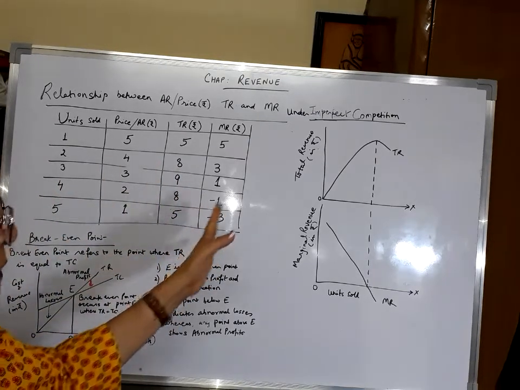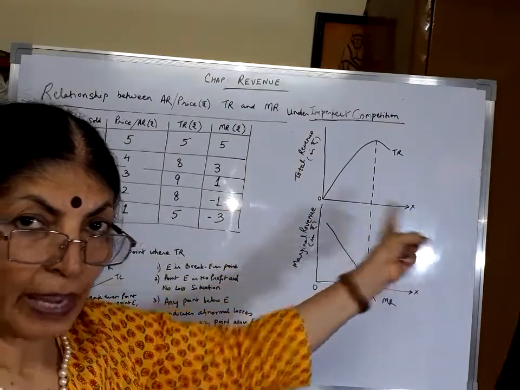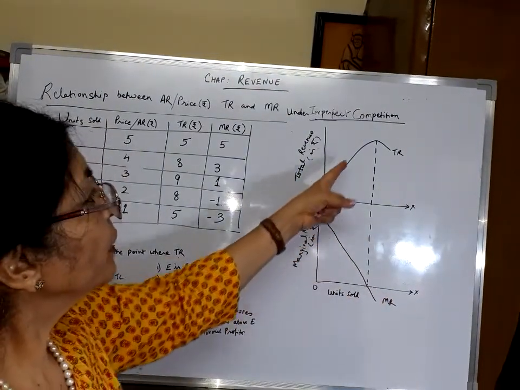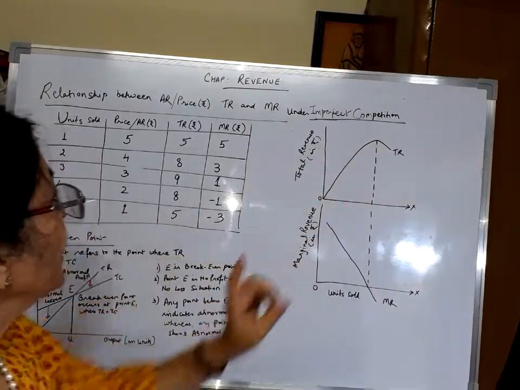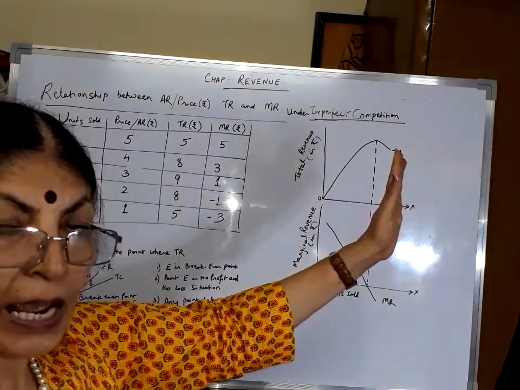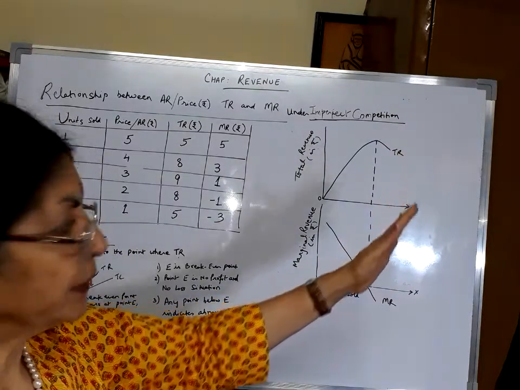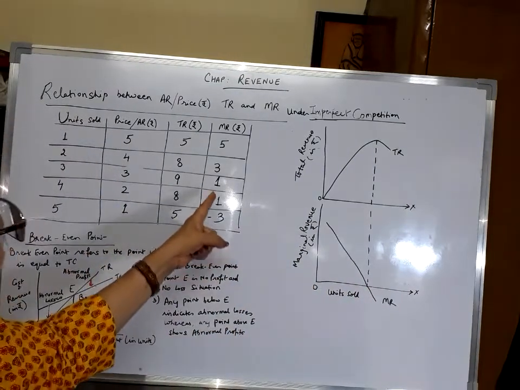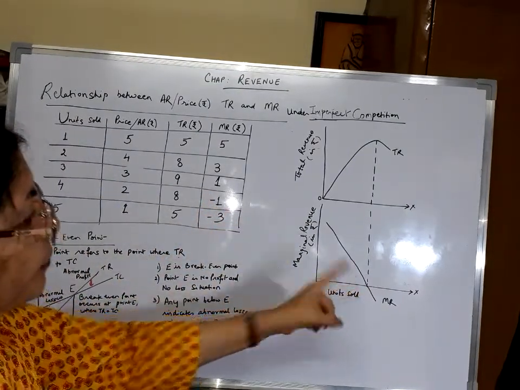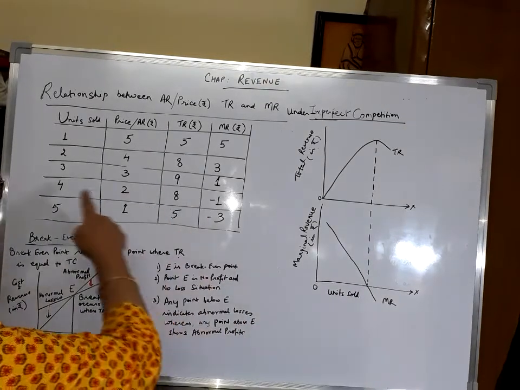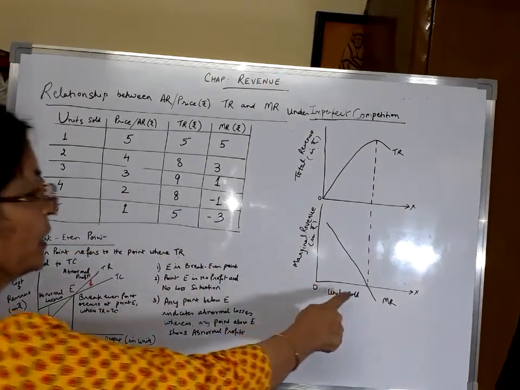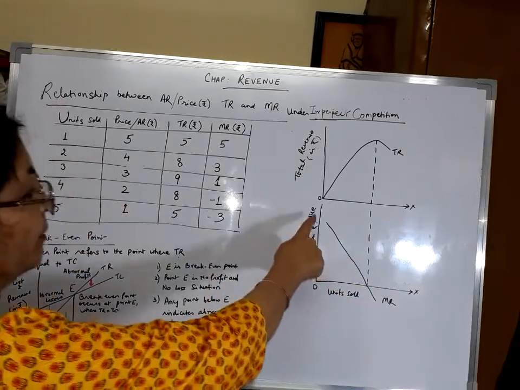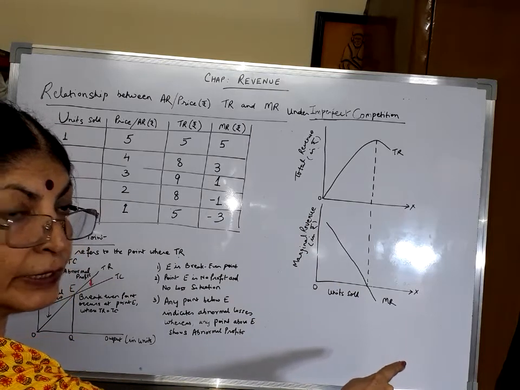We have explained this with the help of the total revenue curve as well as the marginal revenue curve. Here the total revenue curve is rising and then starts falling. That means it will rise till the third unit and fall off after the third unit. And the marginal revenue becomes 0 when total revenue stops rising and turns negative. At the fourth unit, marginal revenue reaches 0 and goes beyond it. Therefore, the marginal revenue curve is a falling curve.